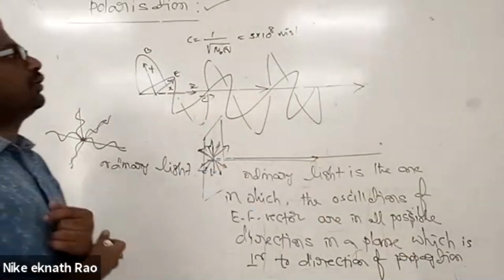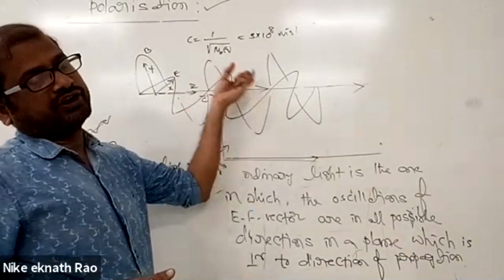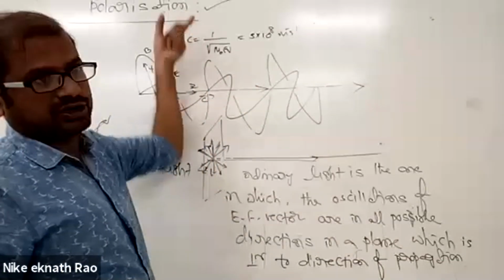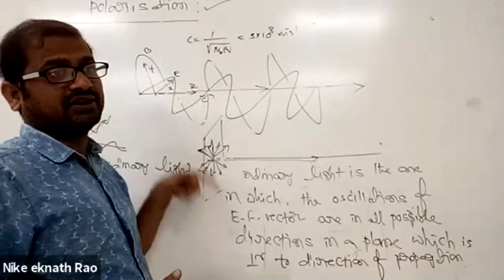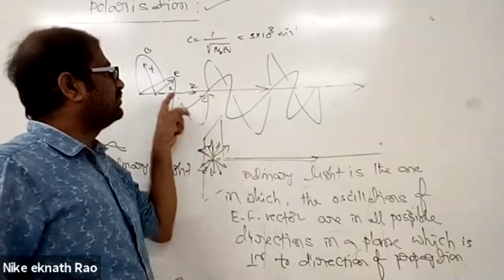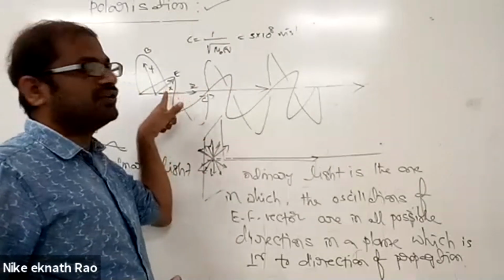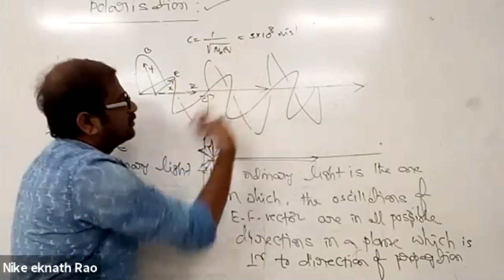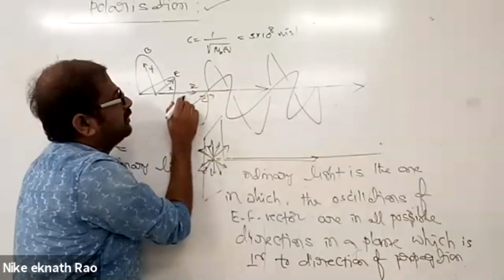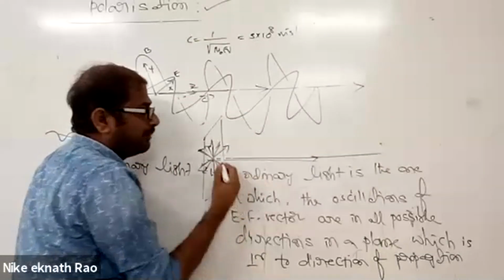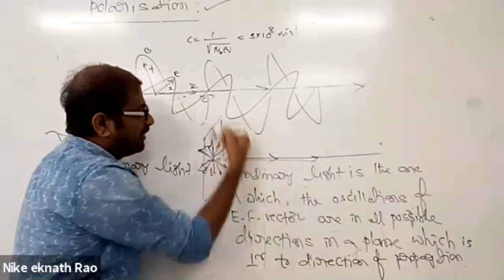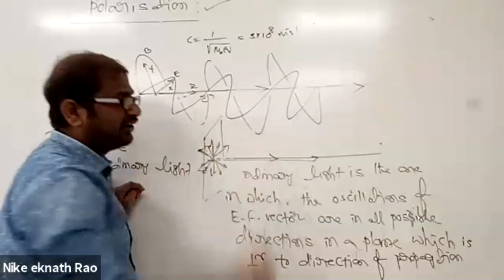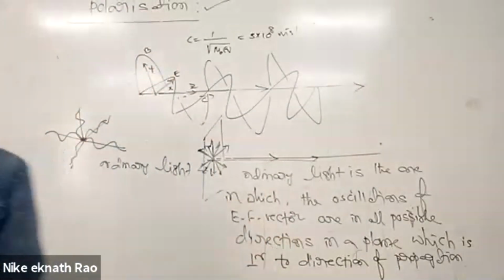So actually light is an electromagnetic wave, okay, which we say is transverse in nature. Which property of light is mentioned? Transverse polarization. So what is polarization? Before understanding polarized light, first of all, what is ordinary light? Whenever we say light, we always talk about the electric field vector of the light. So when an electric field vector is oscillating and those oscillations are confined in a plane perpendicular to the direction of propagation, in that plane all possible directions of electric field vector are oscillating. Okay, this kind of light we are calling as ordinary light.